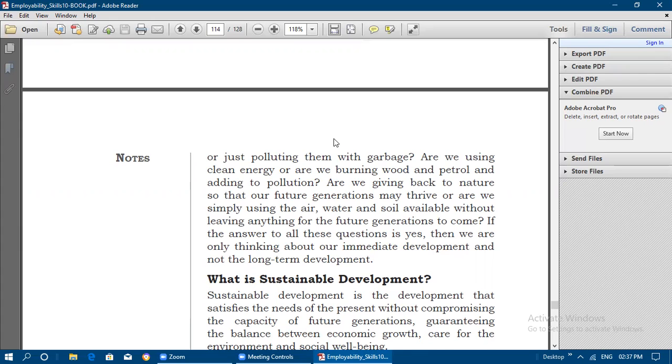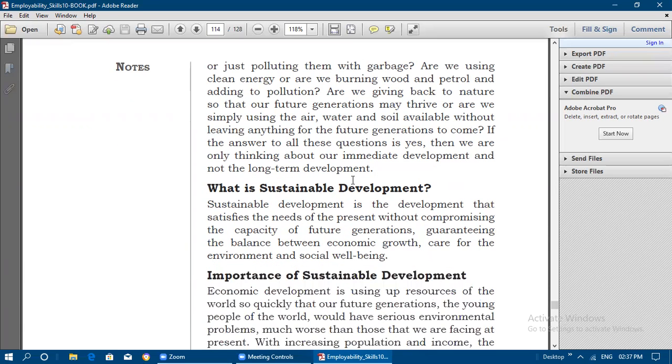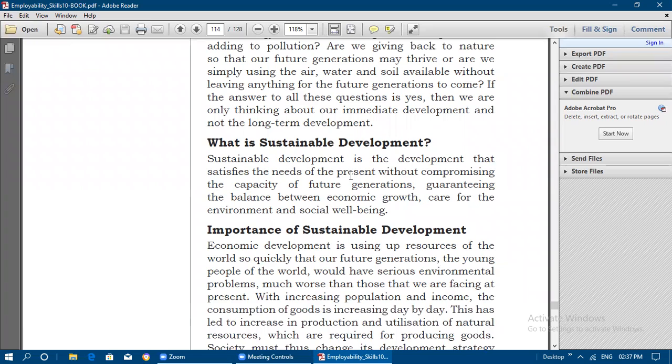If you say yes to the second option in these questions, then we are only thinking about our immediate development, and not about our long-term development. For future generations, we are not going to leave any natural resources for their living. So what does sustainable development mean?